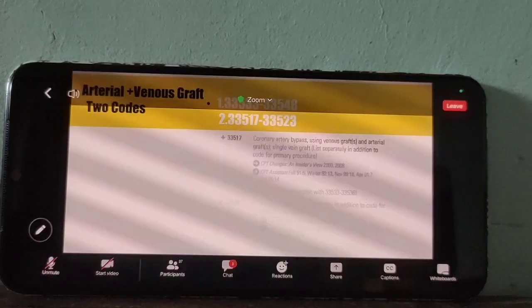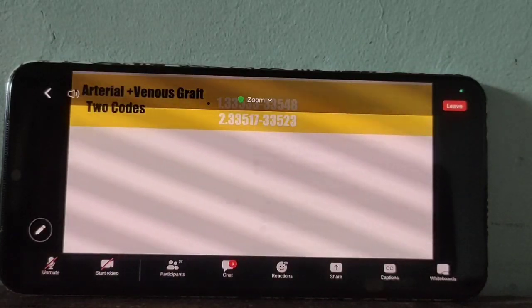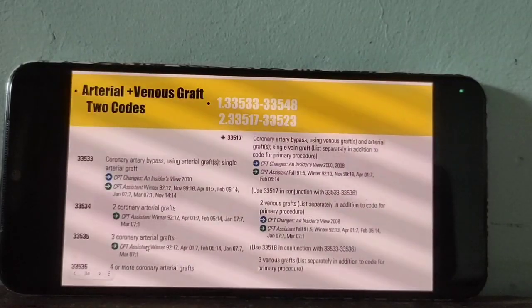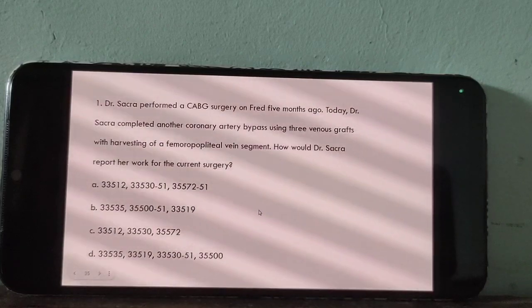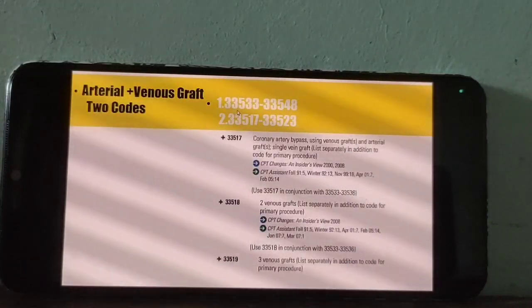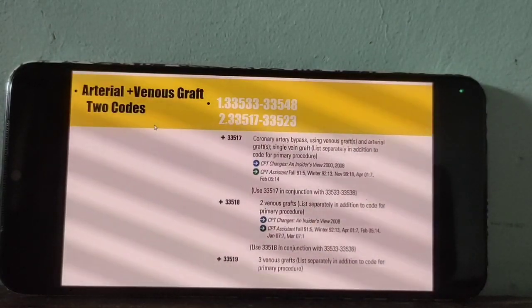Okay, we have to report 2 codes. 33535 for 3 arterial graft and 33518 for 2 venous graft. Okay, we have to report 2 codes. So take the code ranges, guys, for both arterial and venous graft.